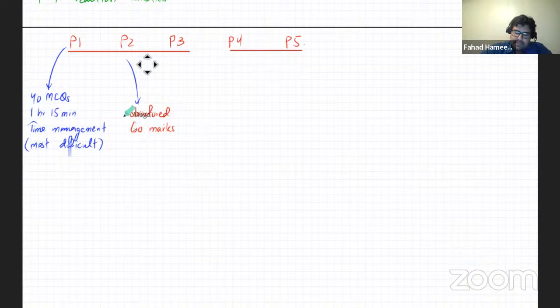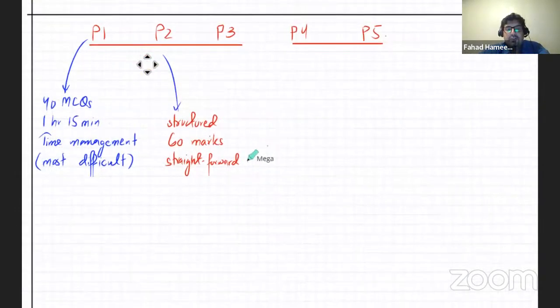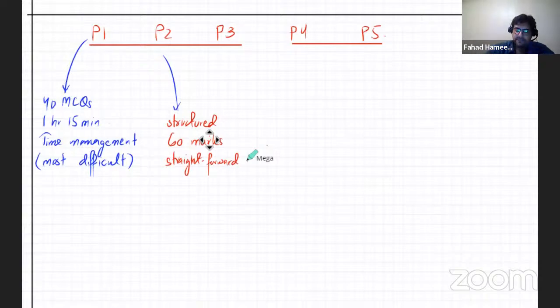So I'll just write that this one is sometimes a tricky paper as well, but usually it's relatively simple and straightforward. But remember, whenever you talk about structured questions, whenever you talk about written papers, there's something that I should add.